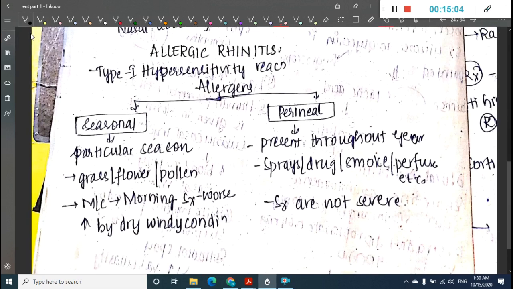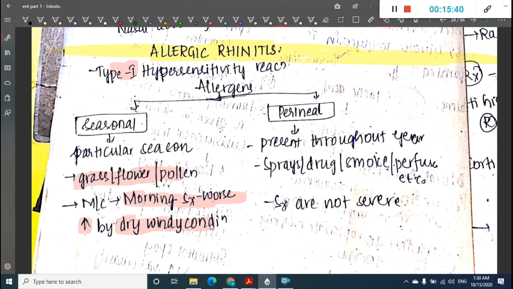Then the next type of rhinitis is allergic rhinitis. This is actually a type 1 hypersensitivity reaction. Allergic rhinitis is of two types. One is seasonal; as the name says, it occurs in a particular season. Here the agents include grass, flowers or pollen. Early morning symptoms are worst, and these seasonal causes increase in dry, windy conditions.